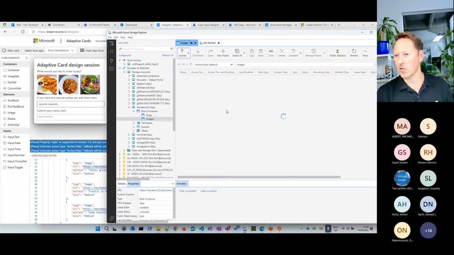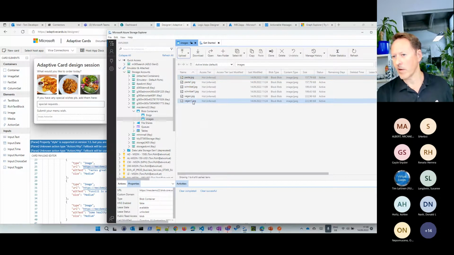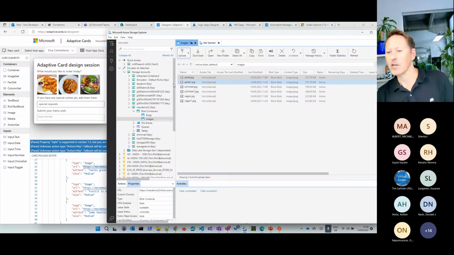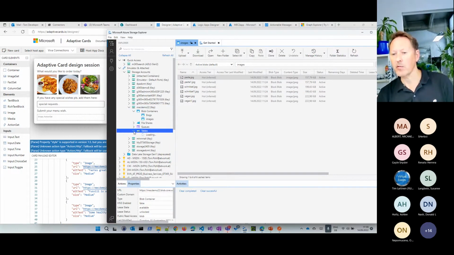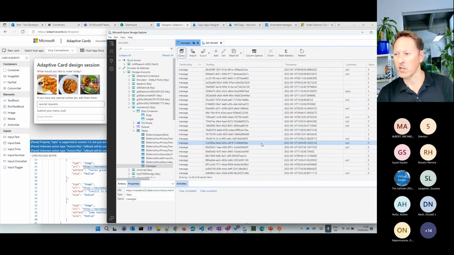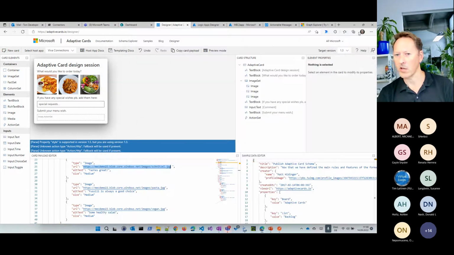And here in this images folder, we have these files, and I have them doubled because we had a caching issue. We changed the pictures, but you see where these pictures come from. And what else do I have here? I have a table, and that table includes messages with the result of what the user selects, because I want to do something with that data here. We come to that a little bit later. Currently we have 28 items stored in here.